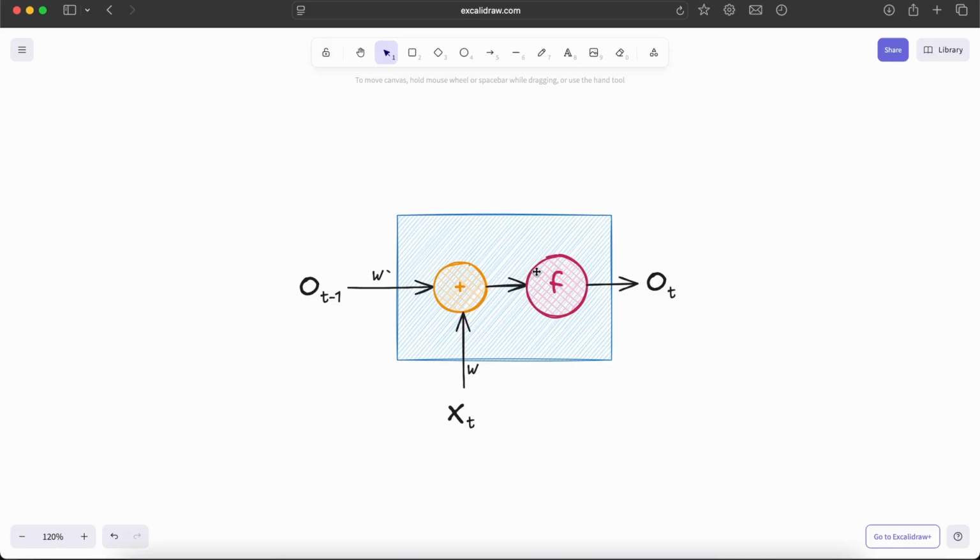The activation function we have discussed before. After passing through the activation function, we get the output, which is ot. This ot can again be an input to another RNN. Please note that even though I'm saying another RNN or another neural network, we're using the same neural network, but we are running it at different time steps.